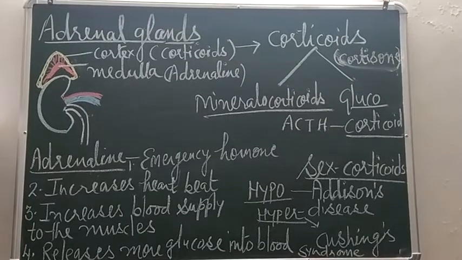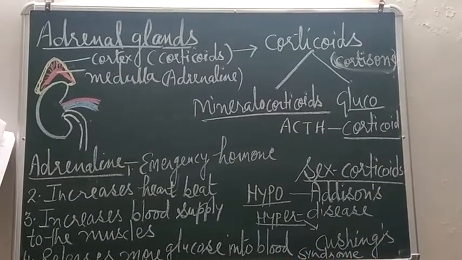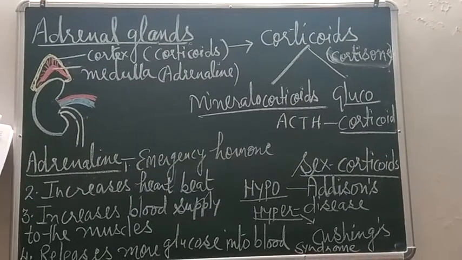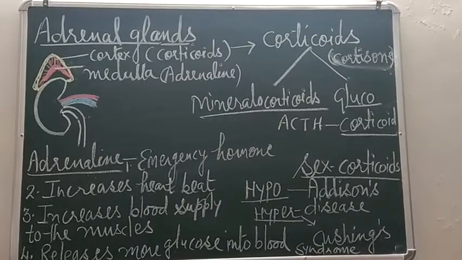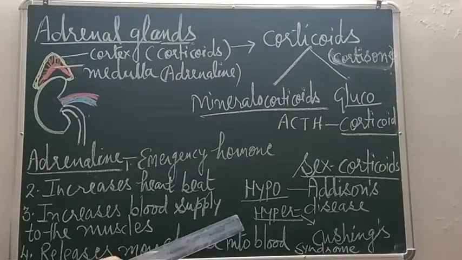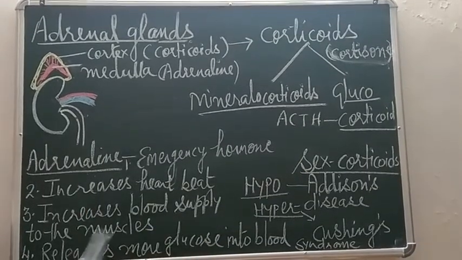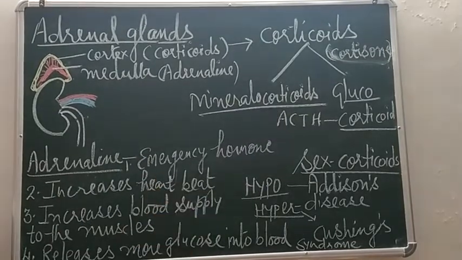Similarly, if this overgrowth takes place in mature men, then they will develop some feminine characters such as enlargement of breasts. Finally, we should know what will happen if there is hyposecretion or hypersecretion of cortical hormones.